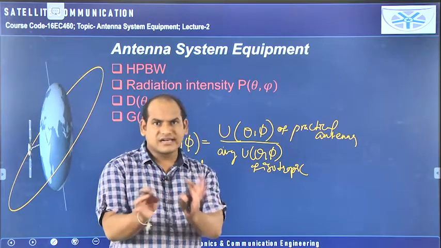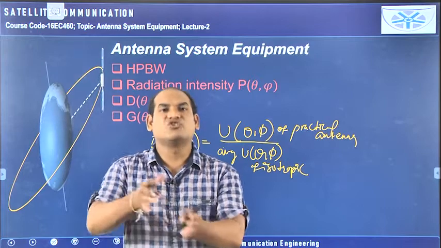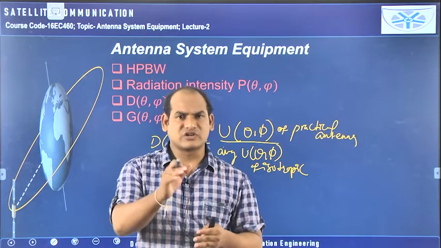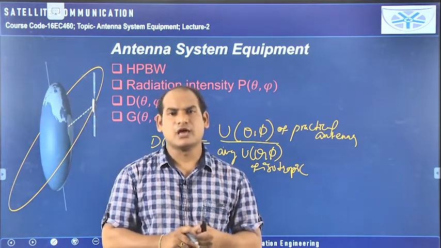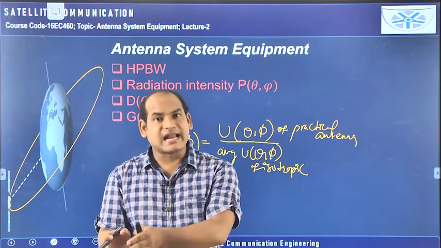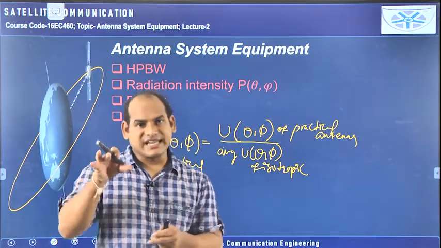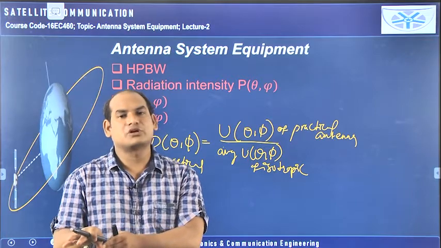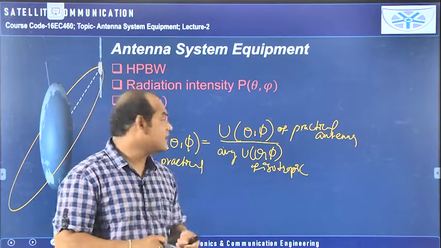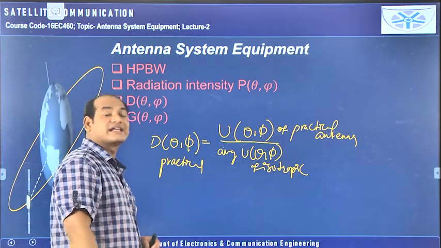You have two antennas now. While defining directivity or gain, you need to consider two antennas. One is your antenna for which you need to calculate the directivity. Another is the isotropic antenna, which is the ideal one. Whatever amount of power you give as input to your practical antenna, you give the same input to the isotropic antenna also. With this input, your practical antenna gives a certain radiation intensity, and the isotropic antenna also gives a certain radiation intensity. The ratio of these two will be taken as the directivity.